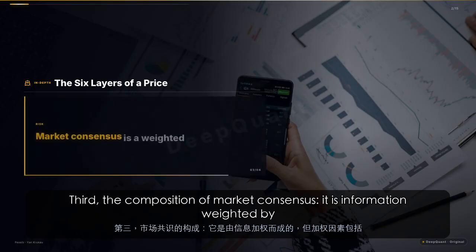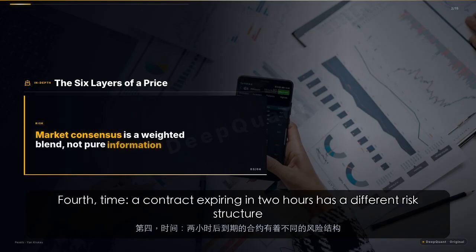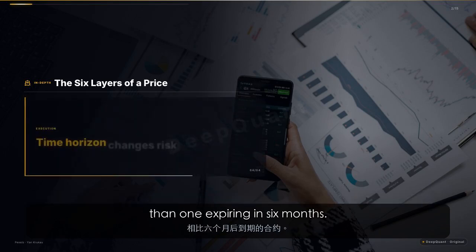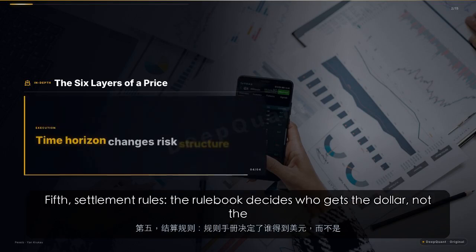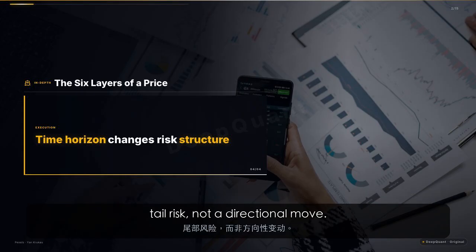Third, the composition of market consensus. It is information weighted by capital, but also by liquidity, risk appetite, and fees. Fourth, time. A contract expiring in 2 hours has a different risk structure than one expiring in 6 months. Fifth, settlement rules. The rulebook decides who gets the dollar, not the headline. Sixth, the relationship to external markets. A probability rise might reflect tail risk, not a directional move.